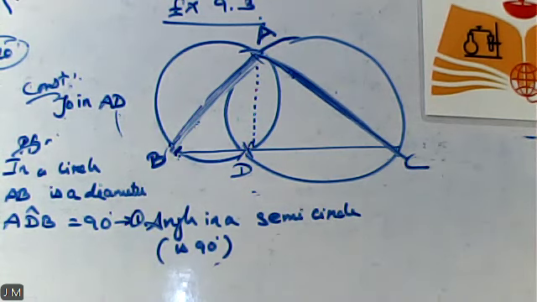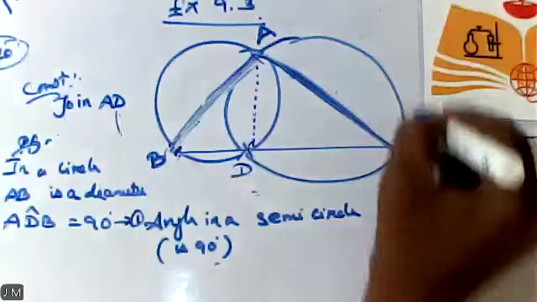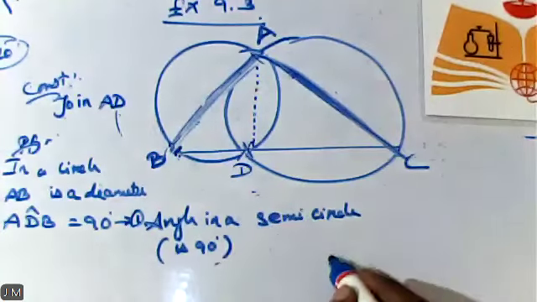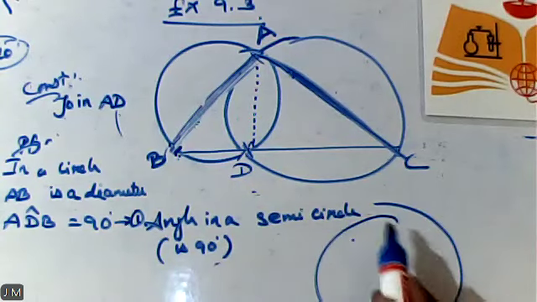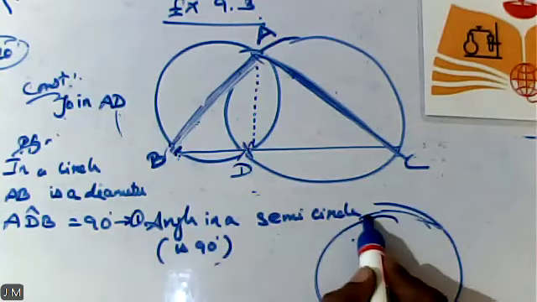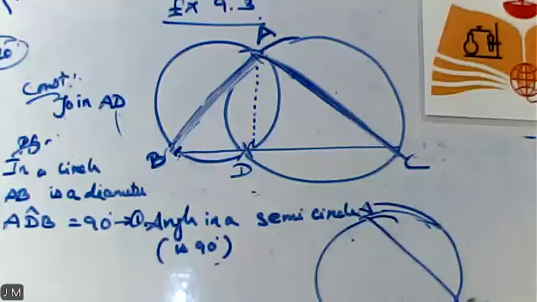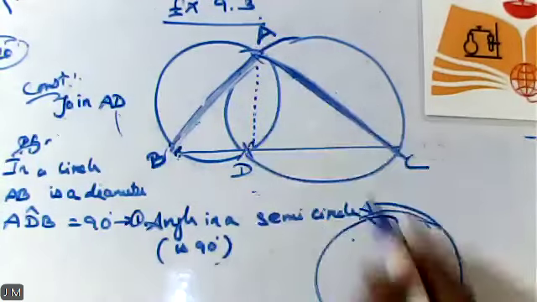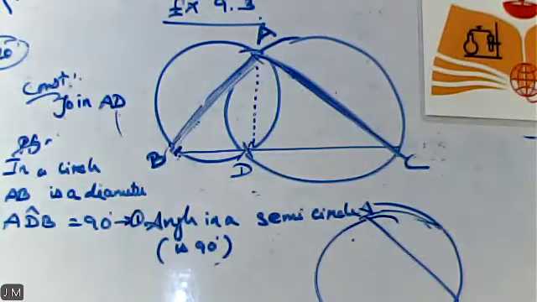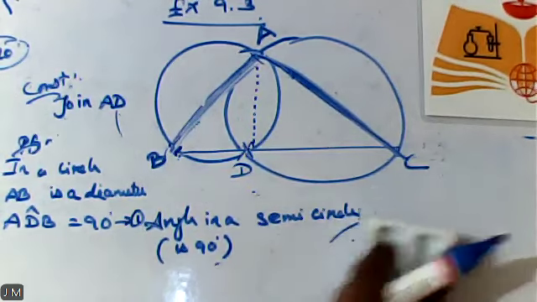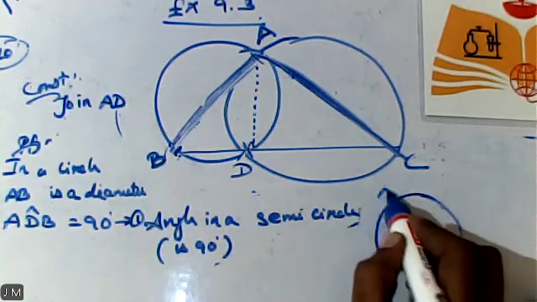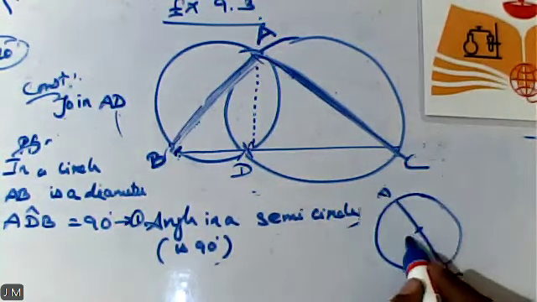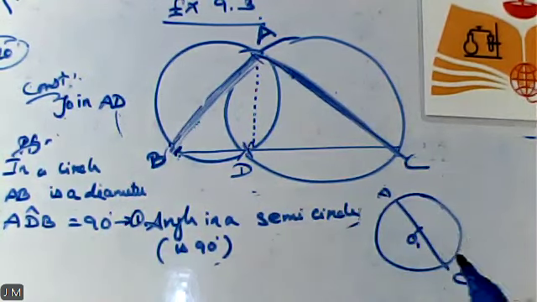What about towards my right hand side? Here also the triangle is given. I will draw the diagram. In the triangle, what is AC? AC looks like a diameter with center O or O dash; you can give the name.